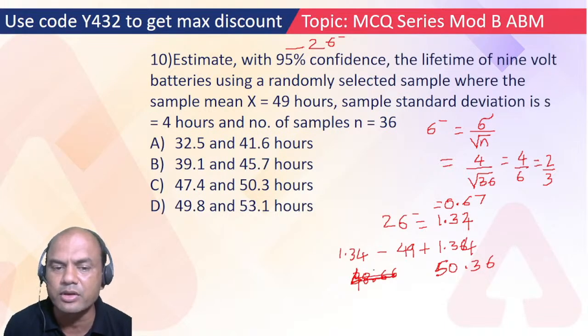Oh, I was making a mistake over here. 48 minus 0.34 is 47.66, roughly. And 50.34.